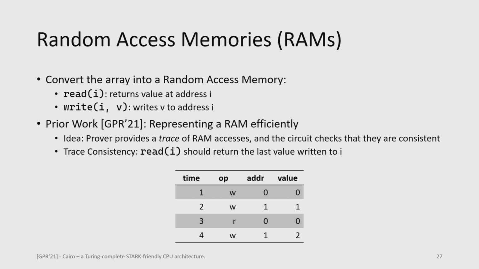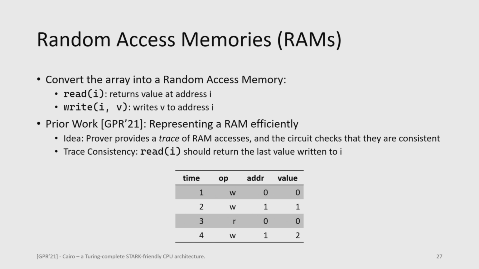So to get around this, we use techniques from random access memories, or RAMs. So what is a RAM? Well, a random access memory is just a data structure where I have 2 operations. I can read from an address, and I can write to an address. Great. And there's a lot of prior work on representing RAMs efficiently in ZK snarks. Why do other people care about this? Well, somewhere where RAMs come up as well is if I want to, say, prove the execution of a CPU architecture, that also needs to access some sort of memory at prover-defined locations. And so we have this same problem. So really, we just take work that already exists and mold it to our application.